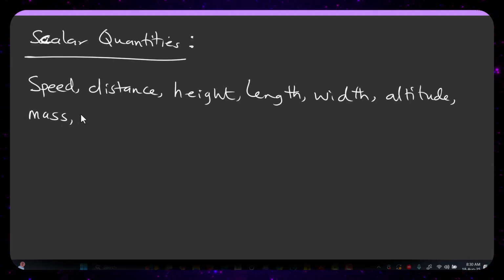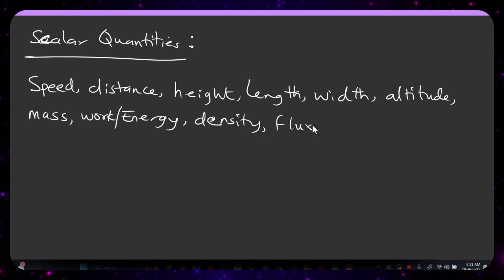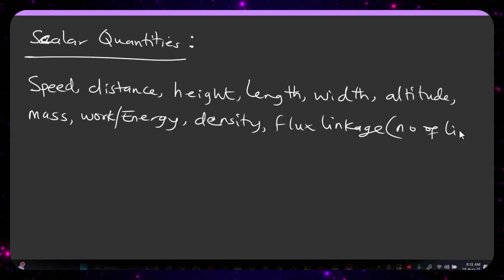So we also have some quantities like work or energy. Energy is the ability to do work. We also have density. Then we also have flux linkage. When you talk about flux linkage, I'm talking about the number of lines.